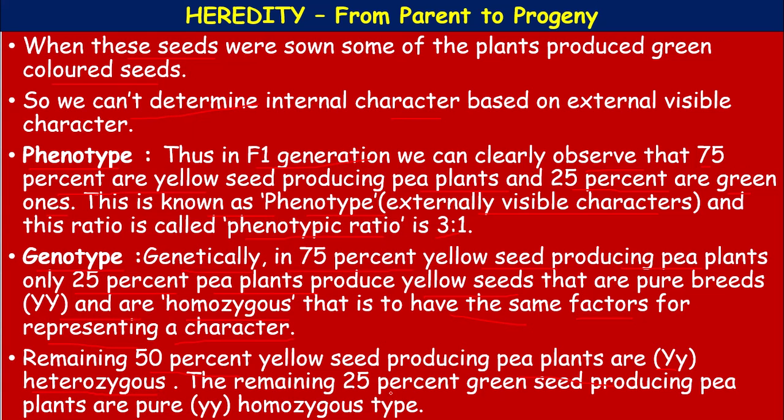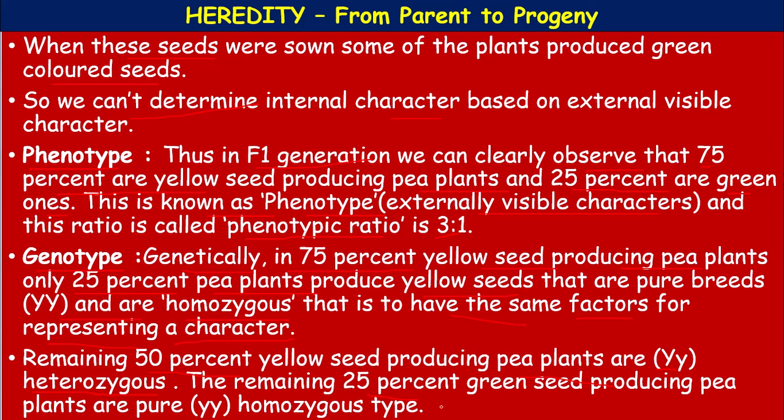The remaining 25% green seed producing pea plants are pure green, again homozygous, small y small y. Here homozygous represents capital Y capital Y, pure yellow, and small y small y, pure green. Okay. And the 50% which is heterozygous, that is capital Y and small y.